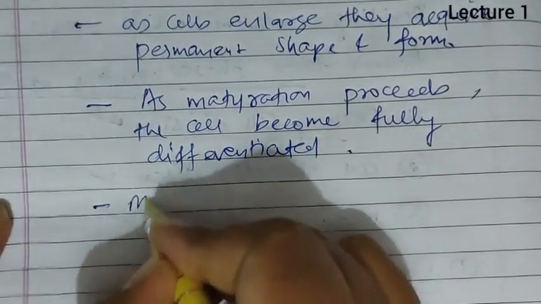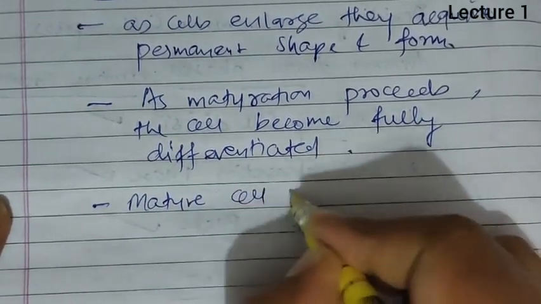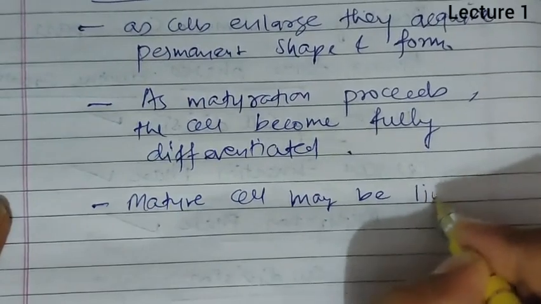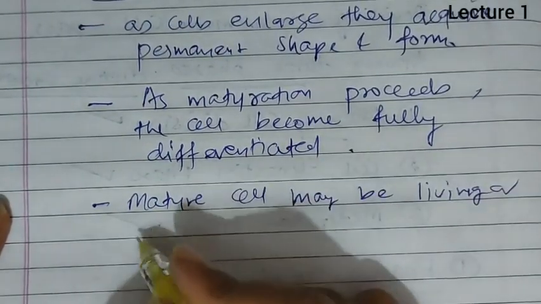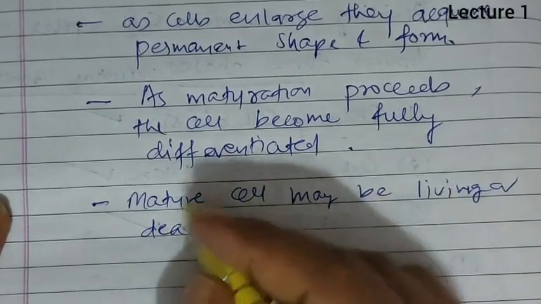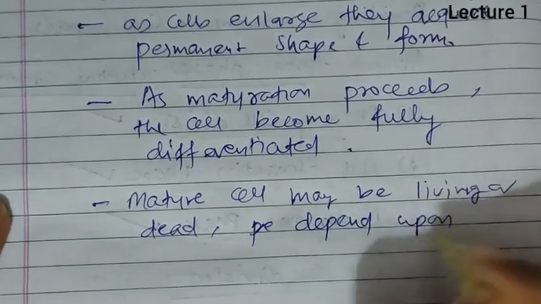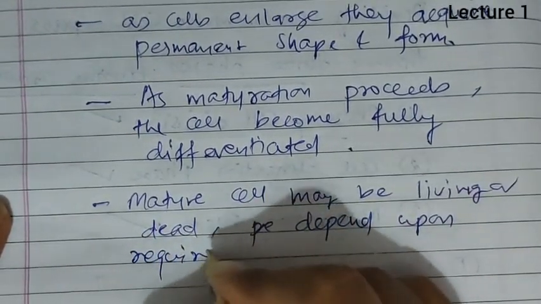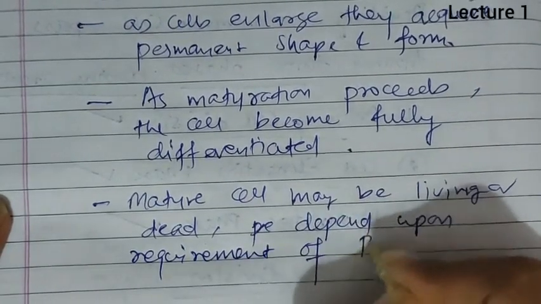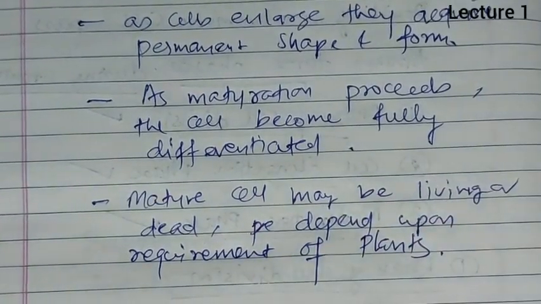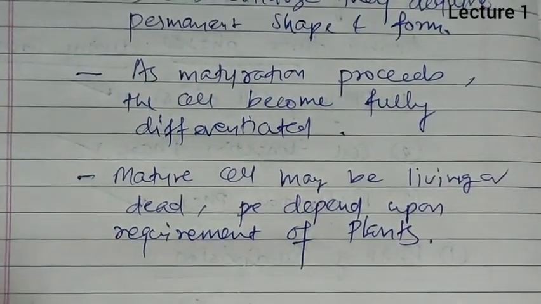So the mature cell may be living or dead, depending upon the requirement of the plant. So that is the maturation or stationary phase. Now we have studied that the dividing cell passes through three phases, that is the dividing phase, elongation or enlargement phase, and the maturation phase.